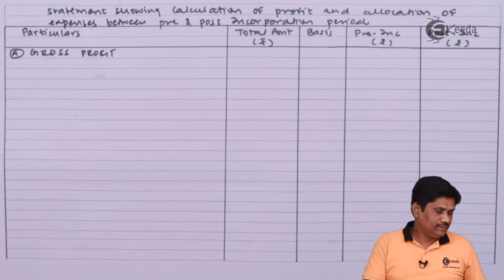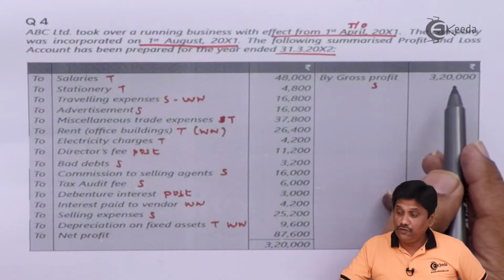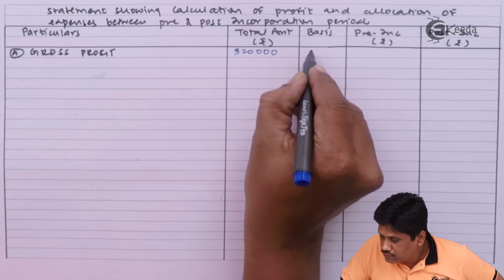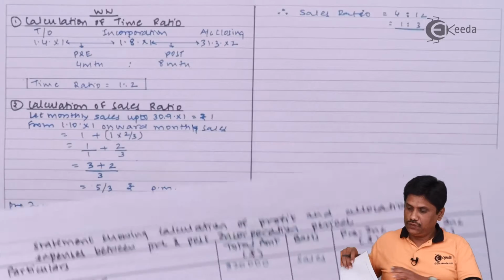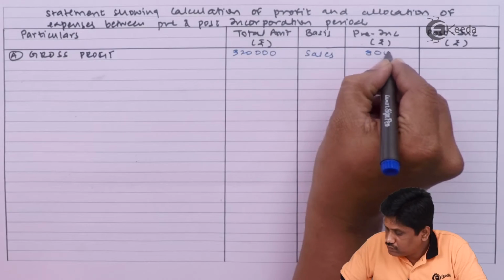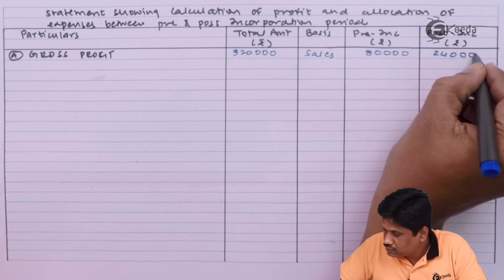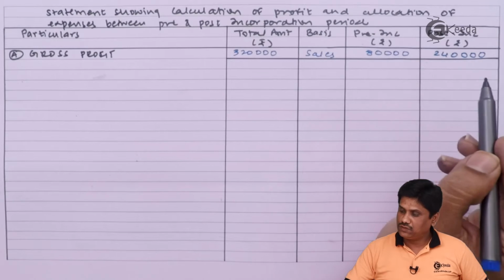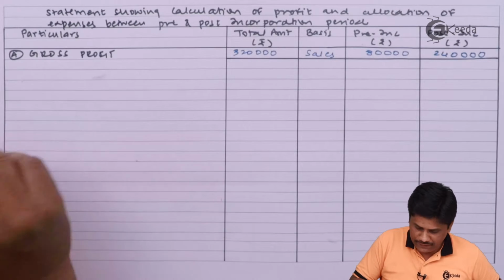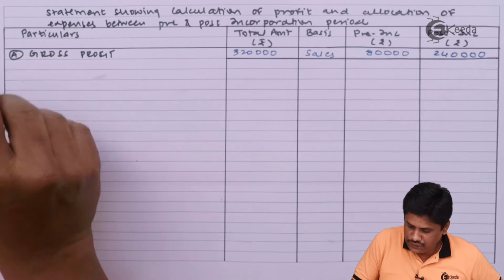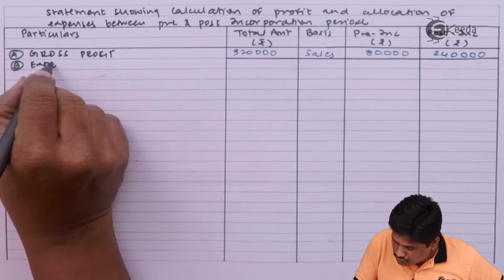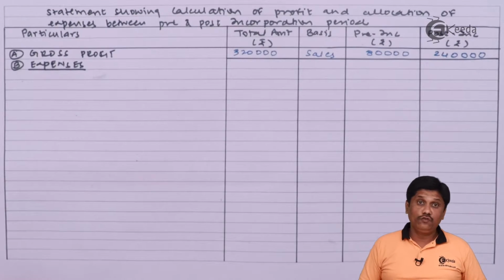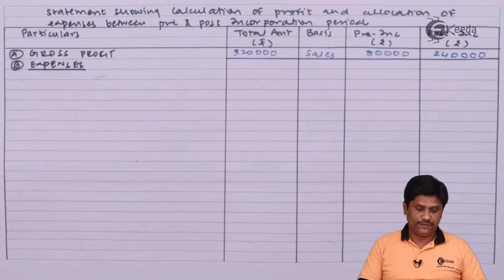Our gross profit is given 3,20,000. It is allocated on which basis? It is allocated on sales basis. What is our sales ratio? 1:3. So our gross profit is allocated in the sales ratio which is 1:3. Okay. B part. Expenses I need to allocate now. For that, I will firstly go with my workings and then I will go with the rest of the items.